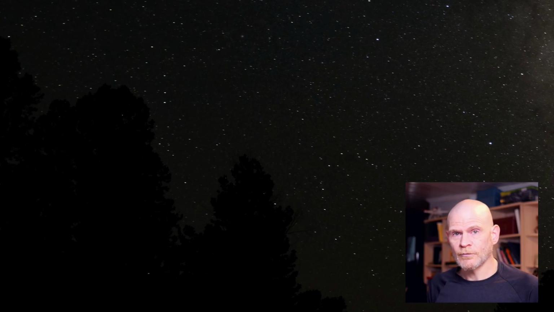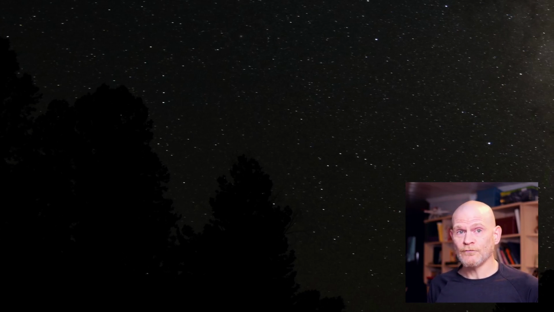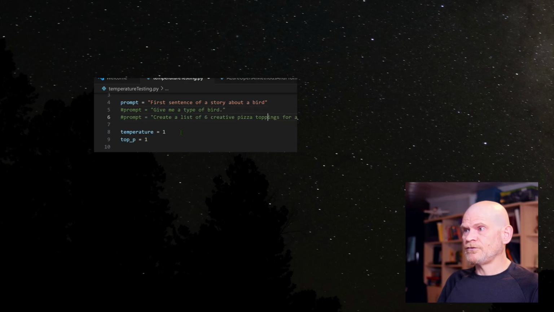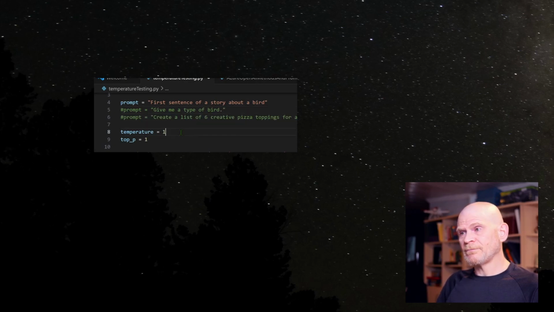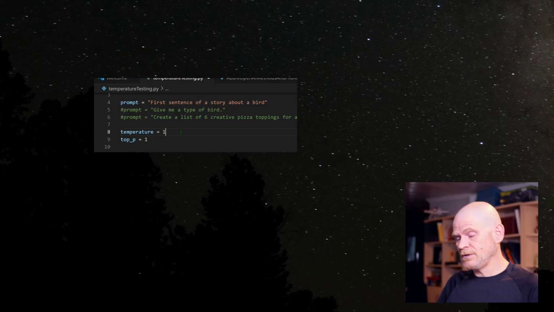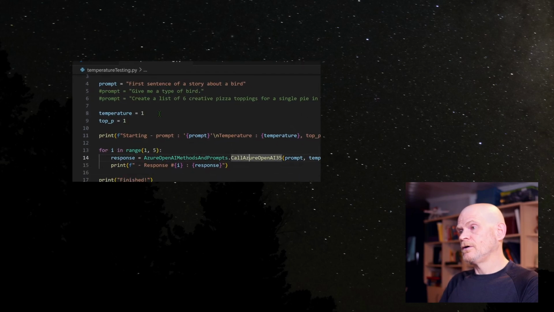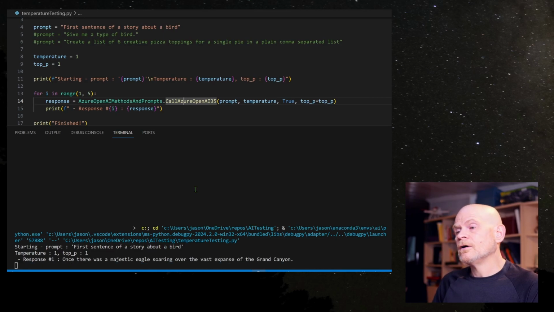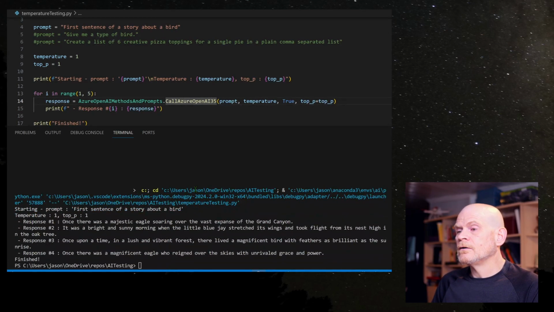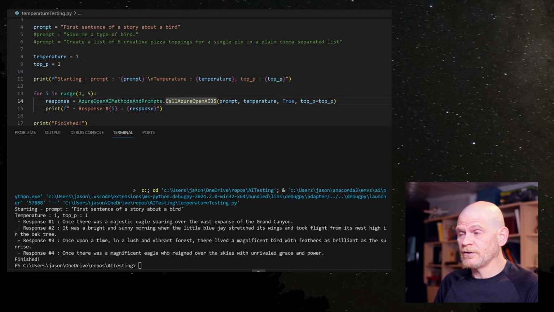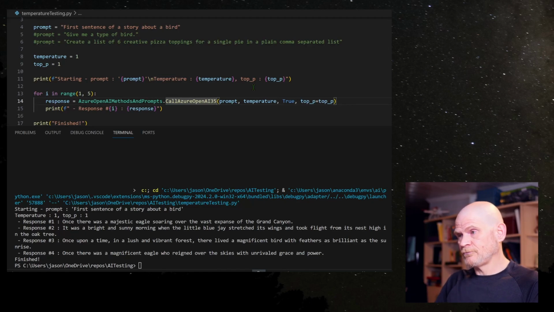Let's try this real quick. We're going to use GPT 3.5 Turbo and GPT 4 Turbo on Azure OpenAI services. We'll start with our prompt: first sentence of a story about a bird. We're using temperature and top P set to 1. This maximizes randomness and creativity, but we'll get to that in a little bit. We're going to use GPT 3.5 Turbo for the first time. Once there was a majestic eagle. It looks like once may have been a better first word at least, instead of the, for GPT 3.5.